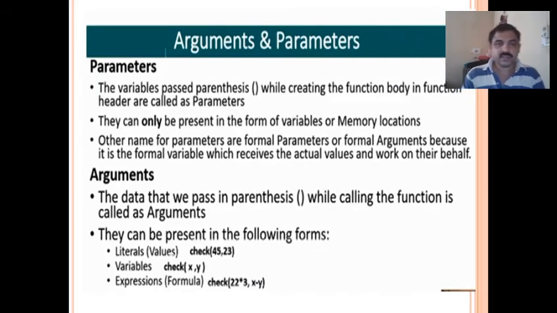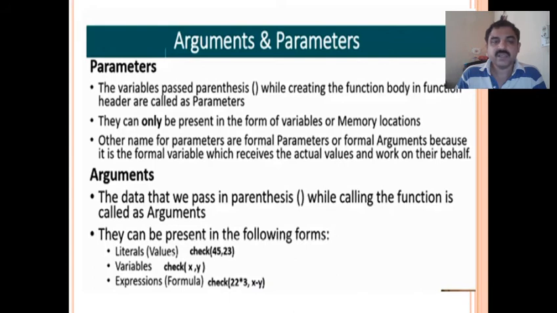So next point is arguments and parameters. These two are similar terms. We normally use both the terms in general talk, but there is a difference between parameters and arguments. Parameters are the variables in parentheses in the function header while creating the function.